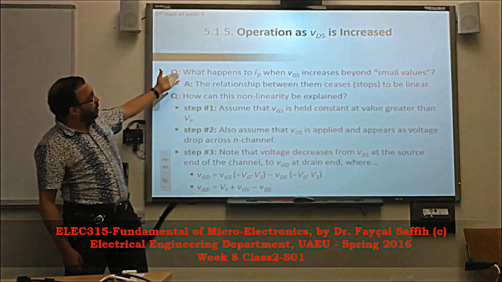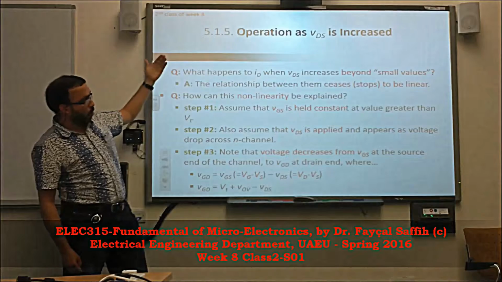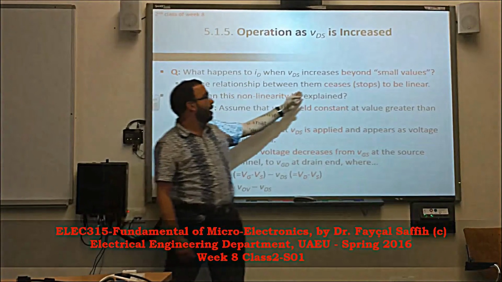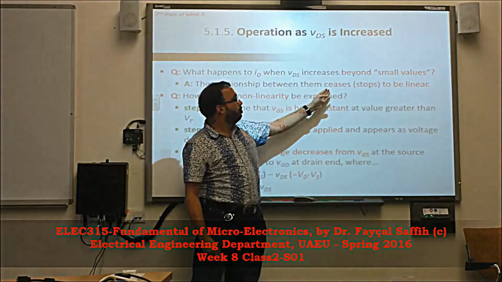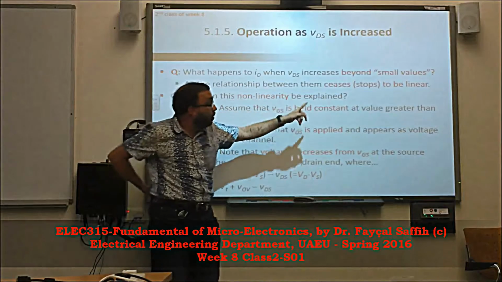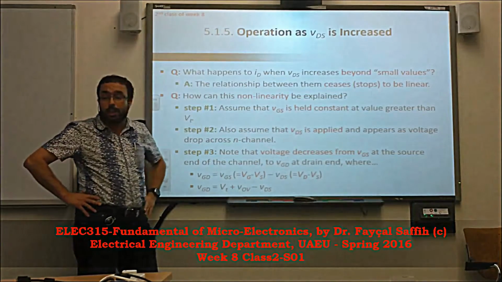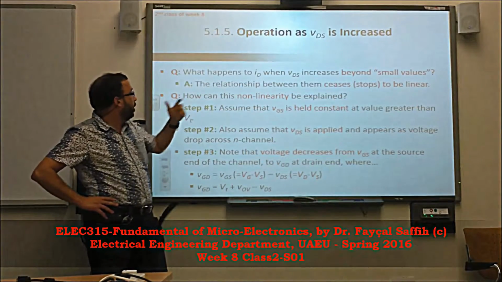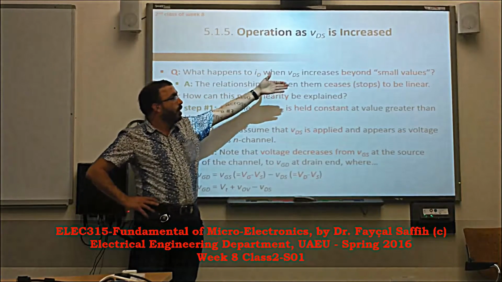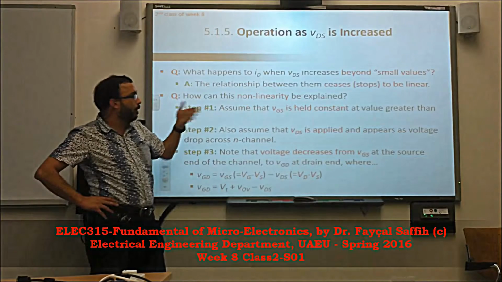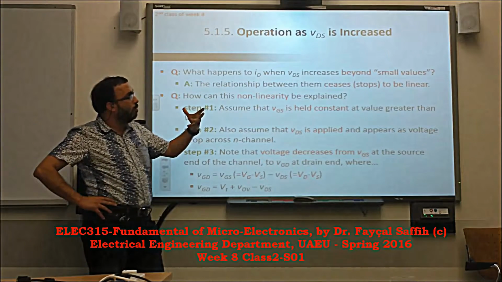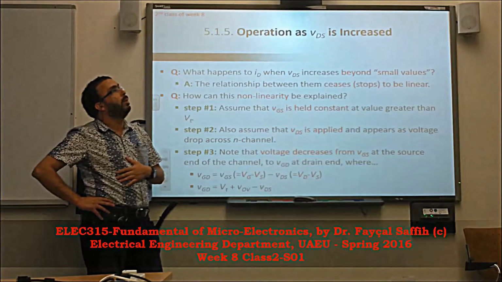So now, what happens when we increase VDS more and more? We'll see the limits: the relationship that we used before between the voltage and the electric field is no longer valid, and therefore the horizontal electric field will be more pronounced.